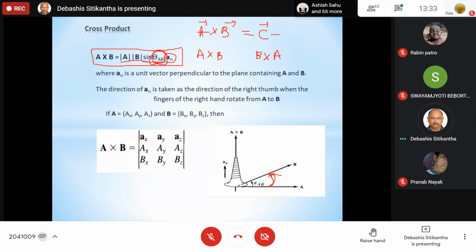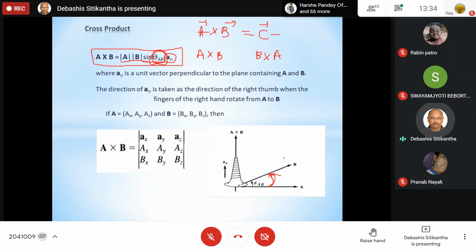Okay. So you stretch your right hand, and all four fingers will be perpendicular to your thumb. Place all four fingers on the A vector and rotate them towards B vector. Why? Because it is A cross B vector, so A is written first. If it is written first, then you have to rotate your fingers from A vector towards B vector. And when you do this, you will see that your thumb is pointing along the positive z-axis.